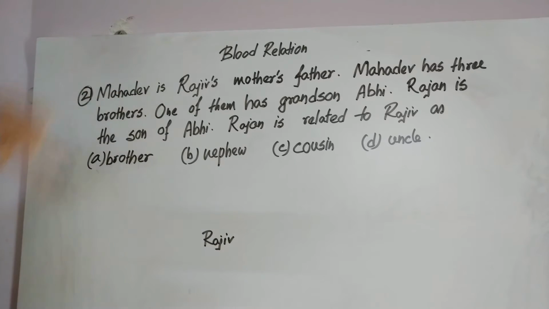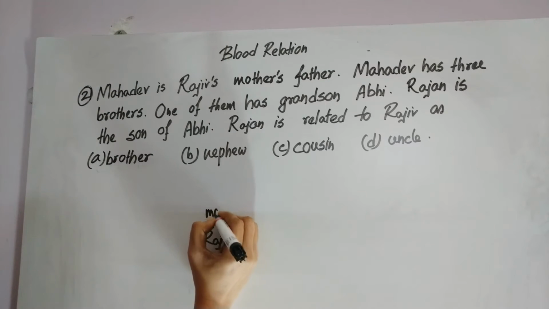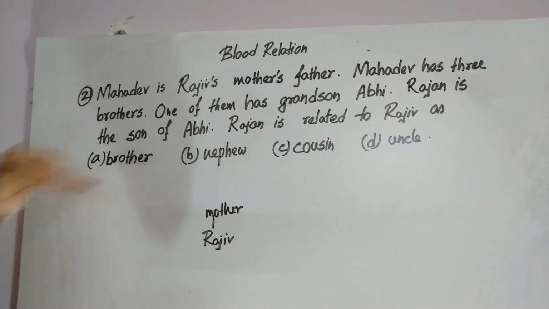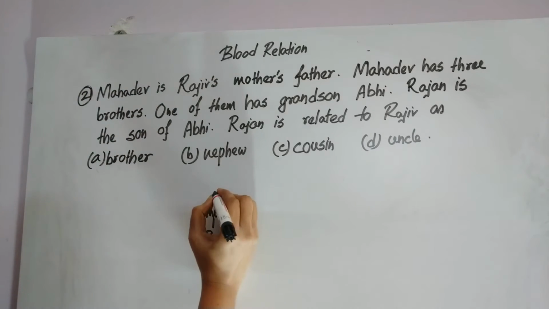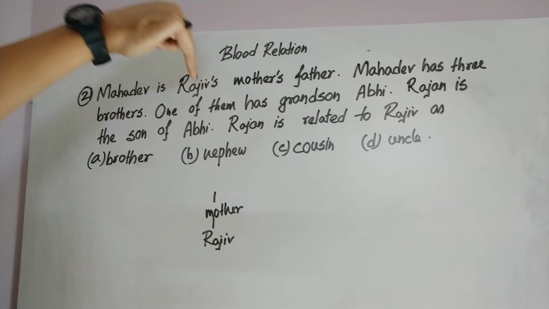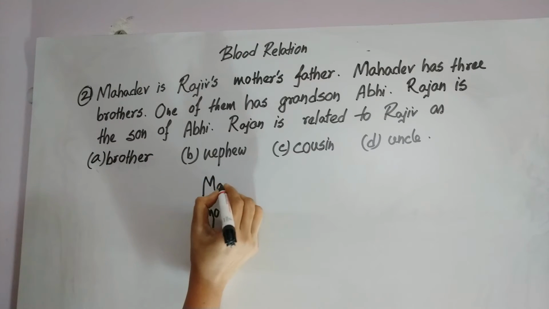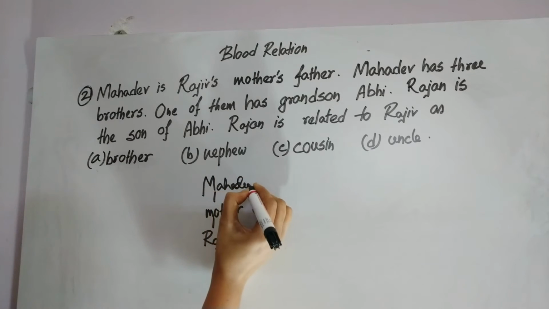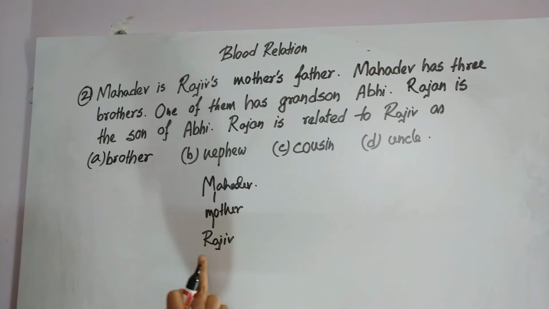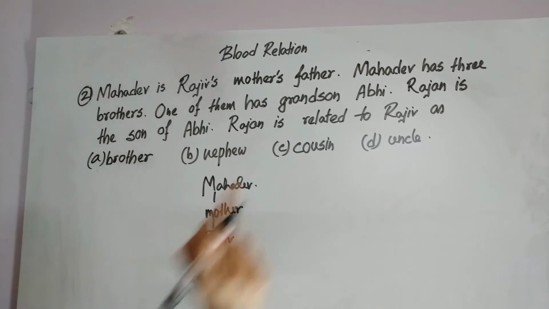Okay. Rajiv's mother. Rajiv's mother's father, her father. Mahadev is Rajiv's mother's father. Then, okay, Mahadev is Rajiv's mother's father.